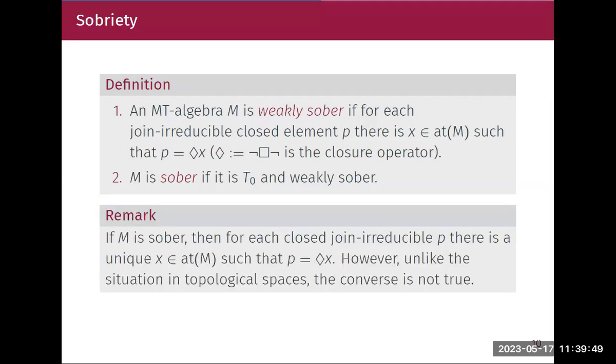A quick remark: if I have a sober empty algebra, then for each join irreducible closed P, there is a unique atom which makes P equal to diamond X. In topological spaces, the converse is also true, because the moment you have uniqueness, it gives us T0, but it is not the same in the empty algebra setting. So the converse need not be true in our empty algebra setting.